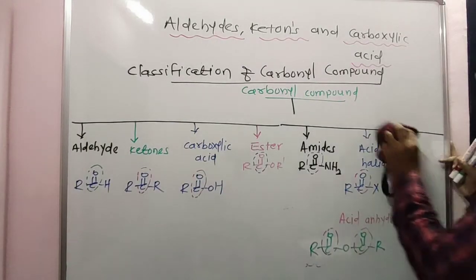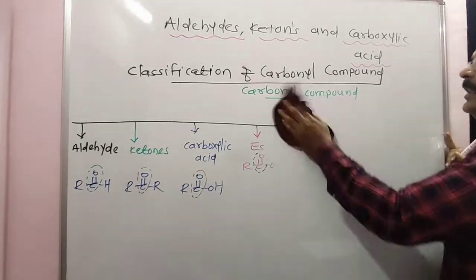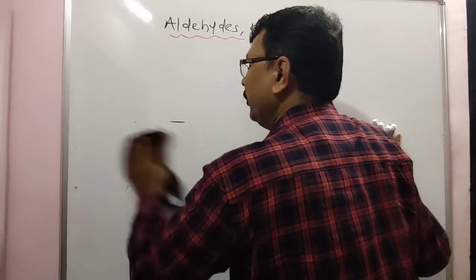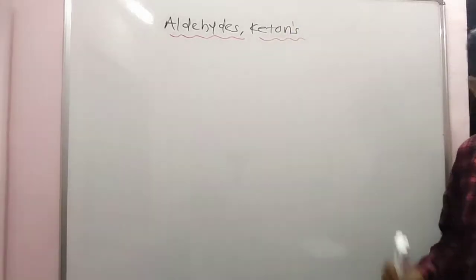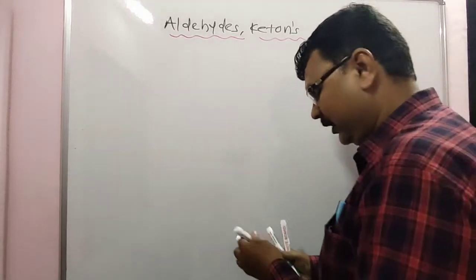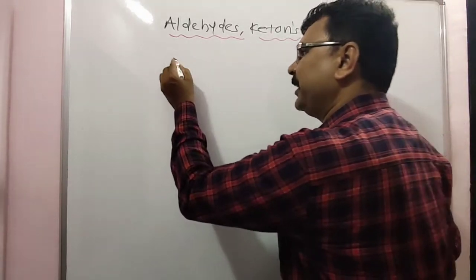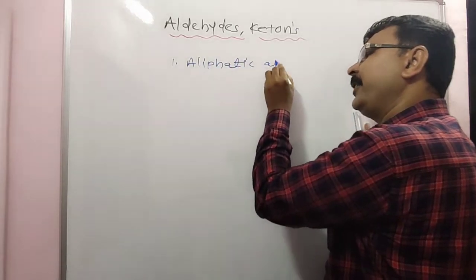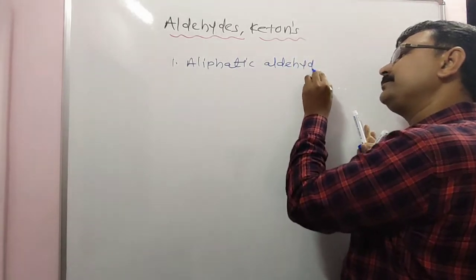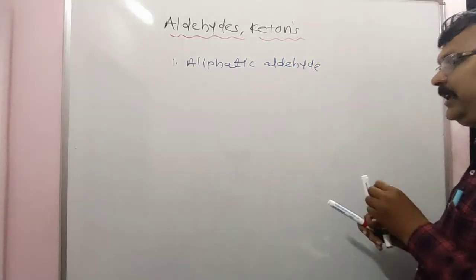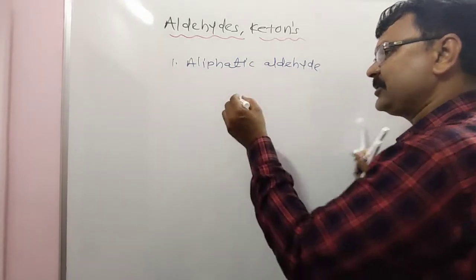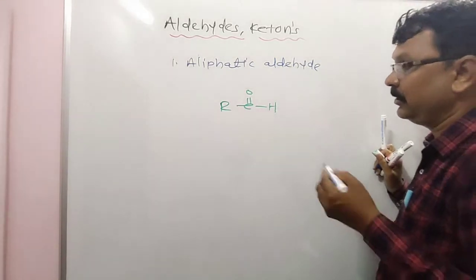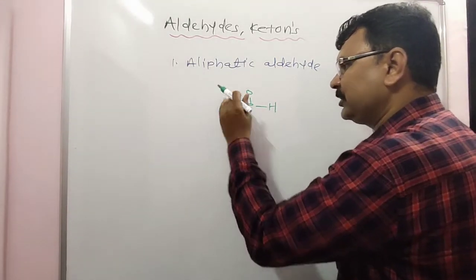What is meant by aliphatic aldehyde? Next point, aliphatic aldehyde. Look here, everybody here, aldehydes and the ketones. You know, simple here. Okay, here first point, aliphatic aldehyde. Correct. Look here, everybody, an aliphatic aldehyde, you know, a compound like this: R, next CO, next H. Correct? Okay.